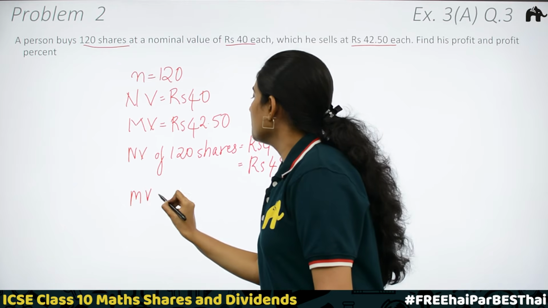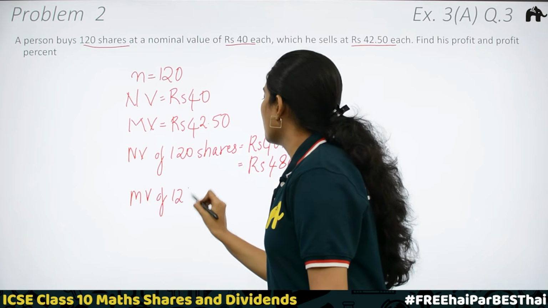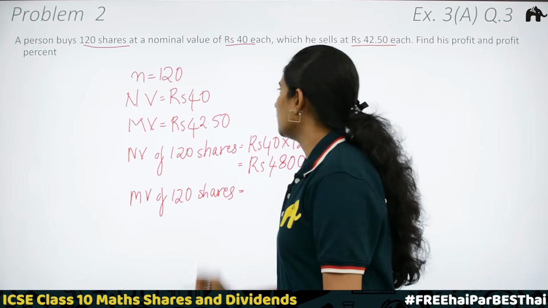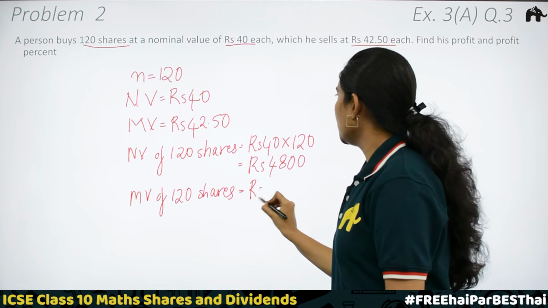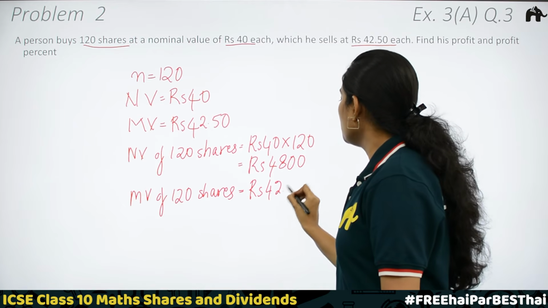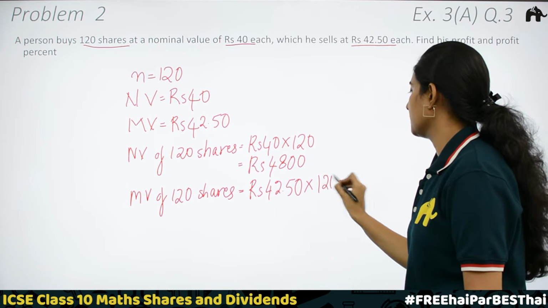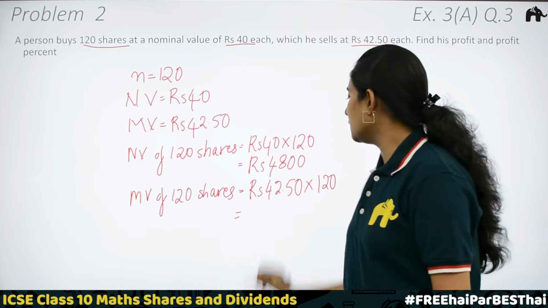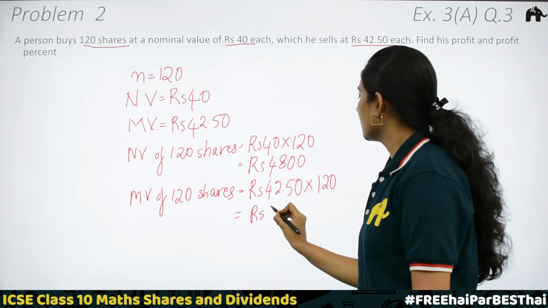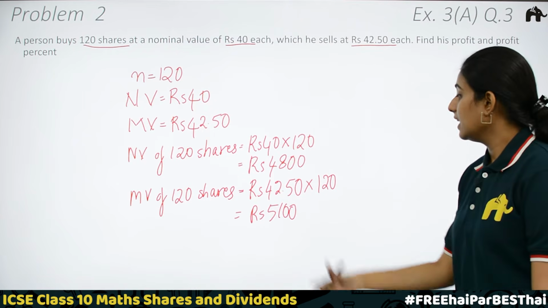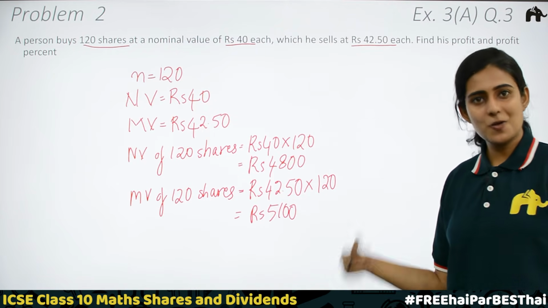Market value of 120 shares is equal to rupees 42.50 into 120, which is equal to rupees 5,100. Okay. Here we got the selling price and the cost price.